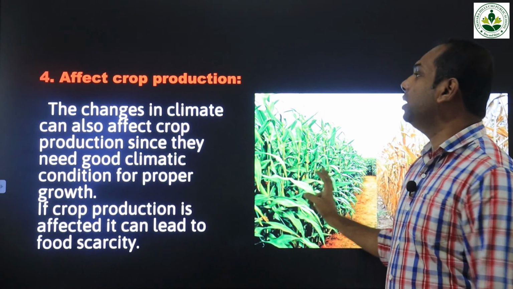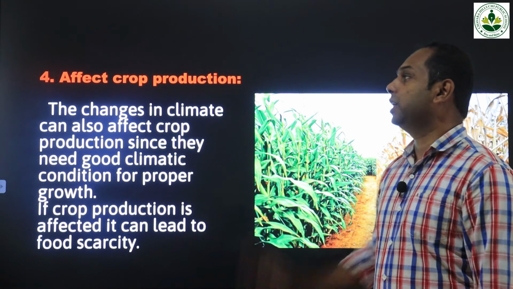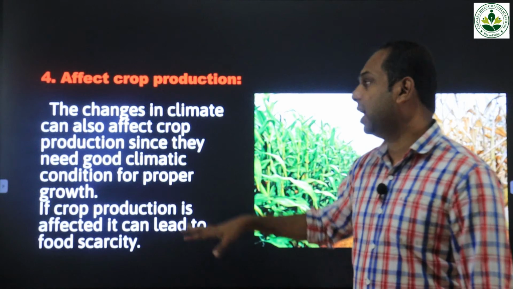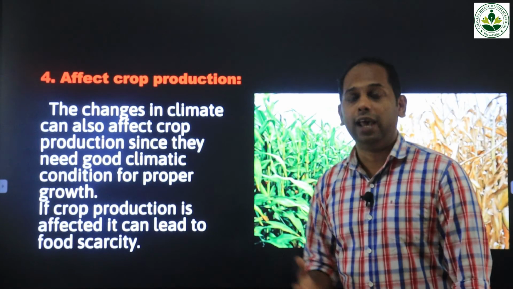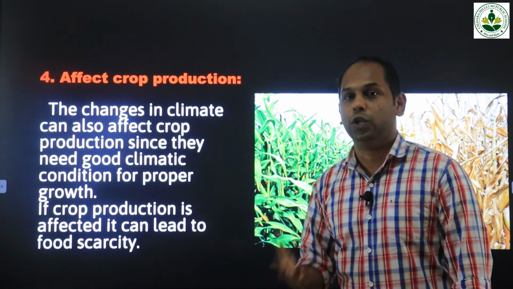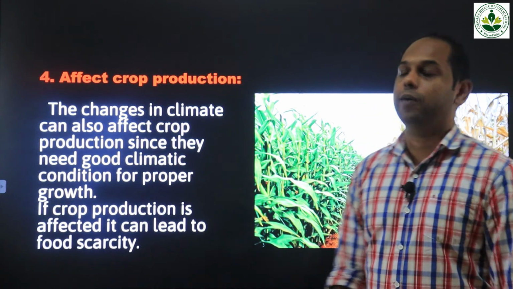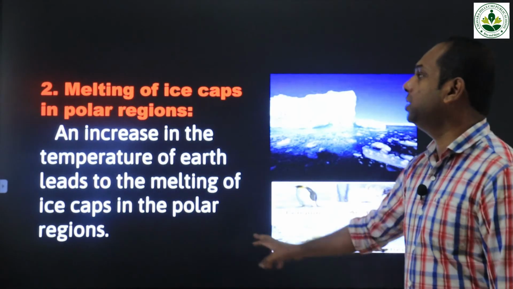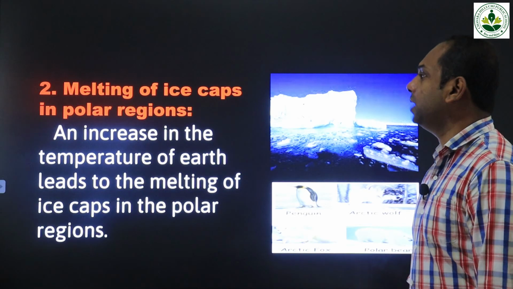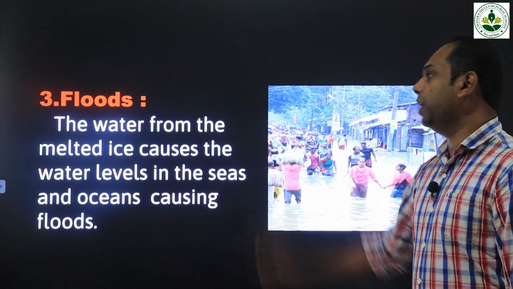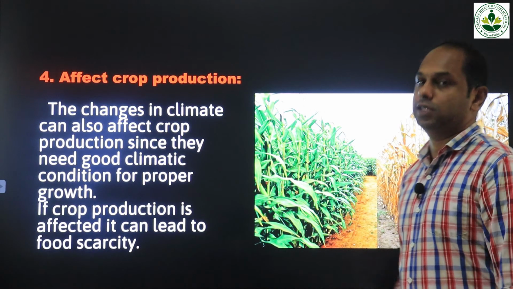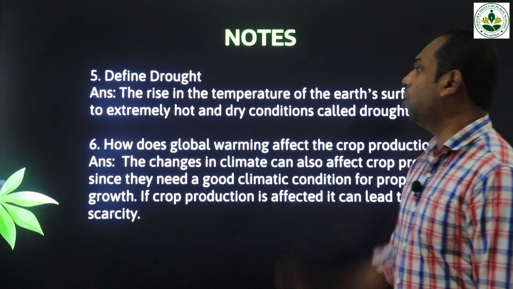Okay, so these are the major 4 consequences of global warming, and apart from these there are n number of consequences that happen on the earth due to global warming. So what are the major 4 consequences? First one is drought, second the melting of ice caps in the polar regions, third floods, and finally we have learned about the effect on crop production. So these are the notes for you.